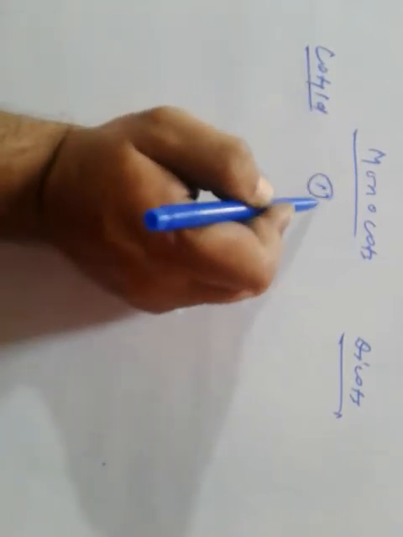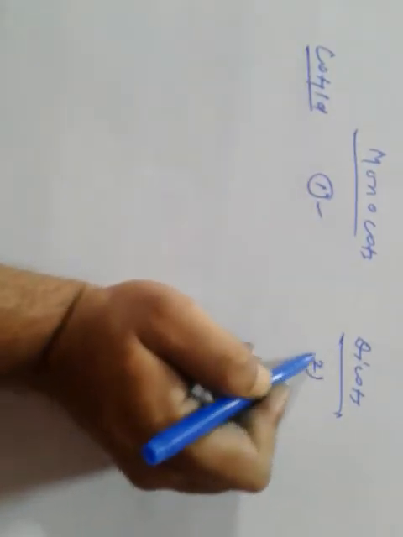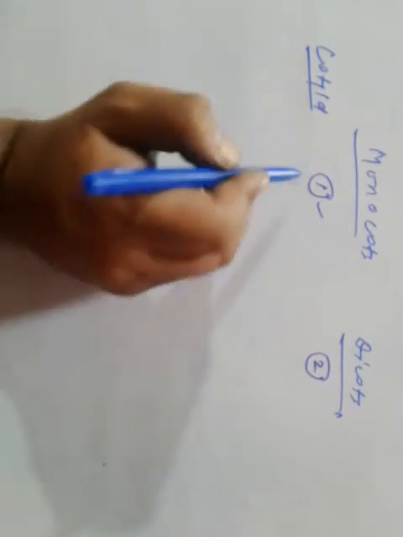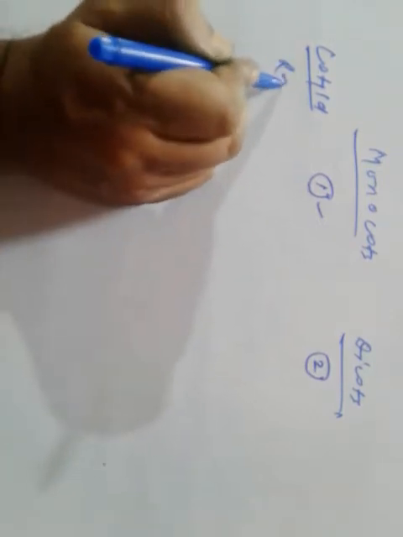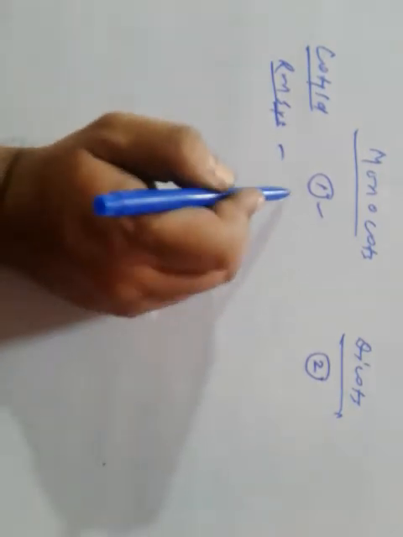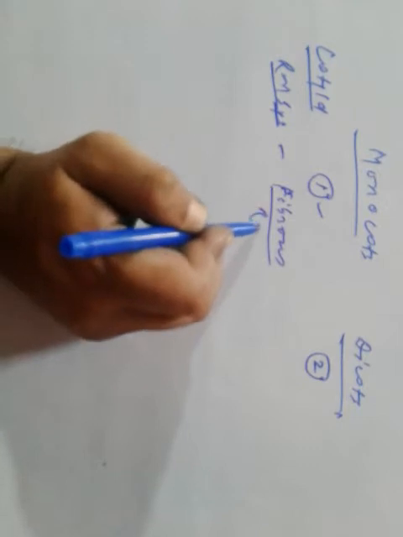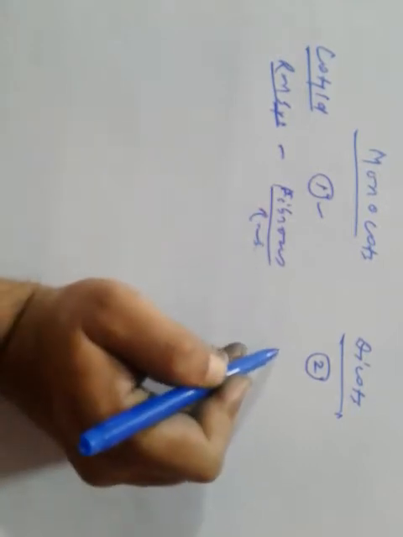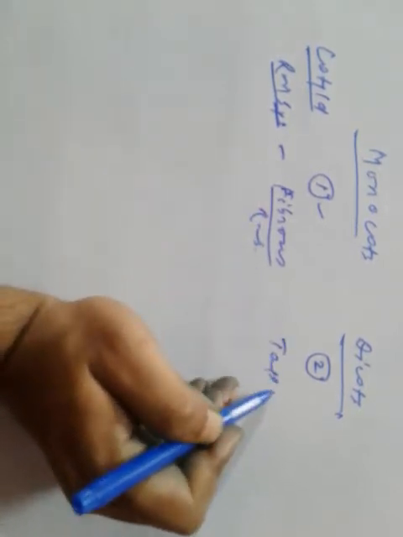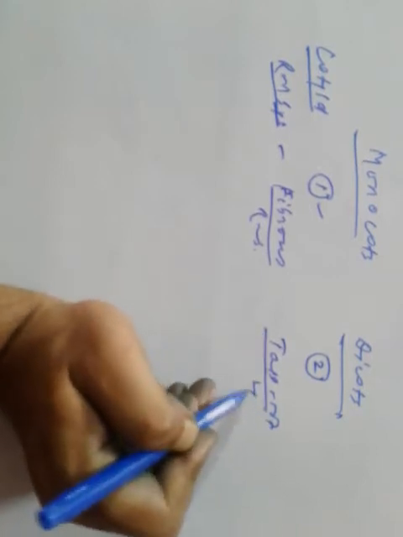In terms of cotyledons, monocots have just one cotyledon, dicots have two cotyledons. What kind of root system is present here? Monocots have a fibrous root system, and dicots have a taproot system.